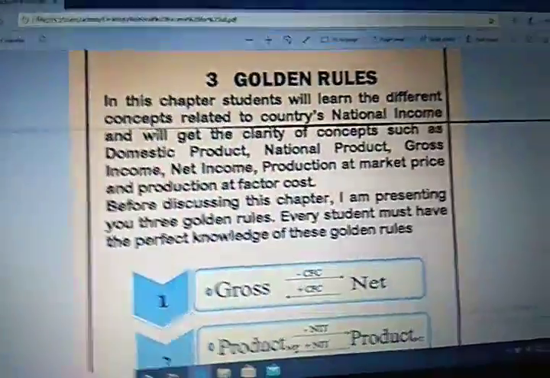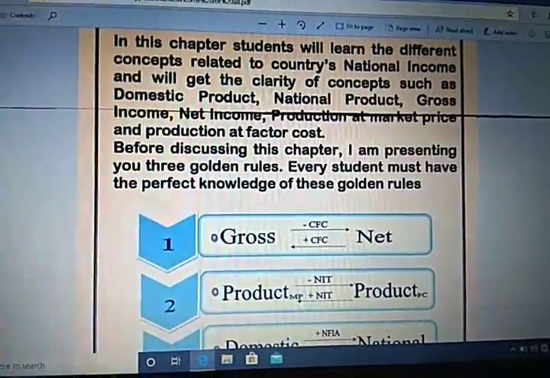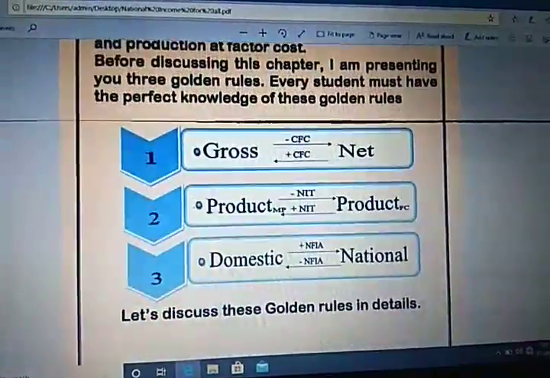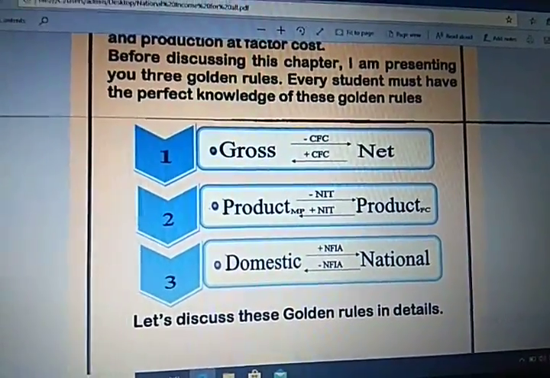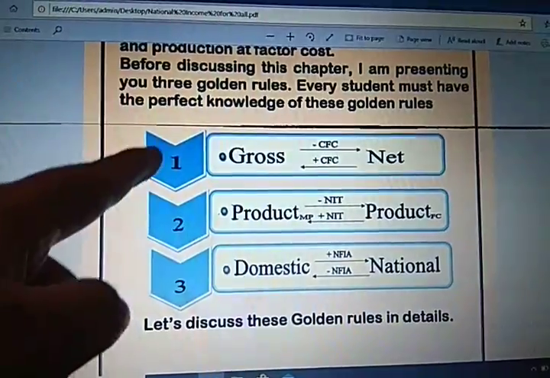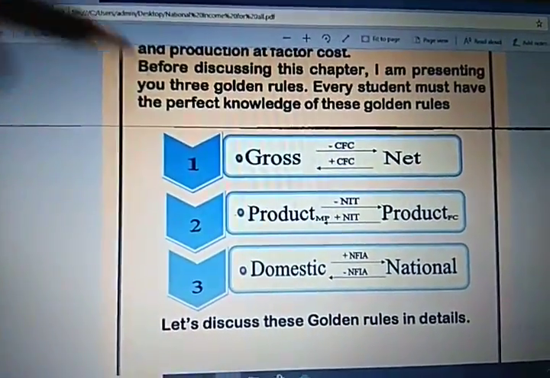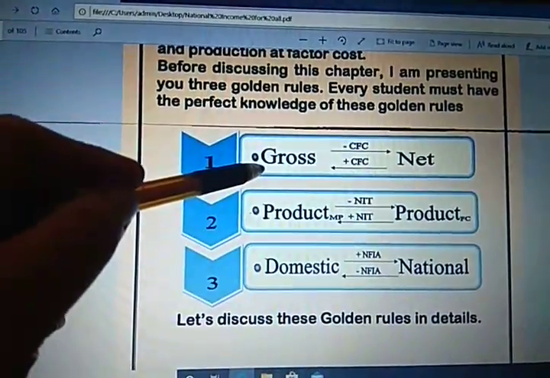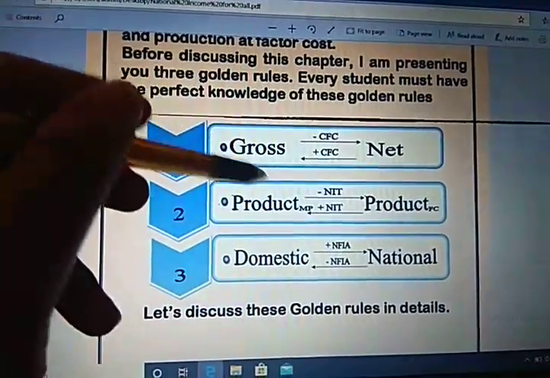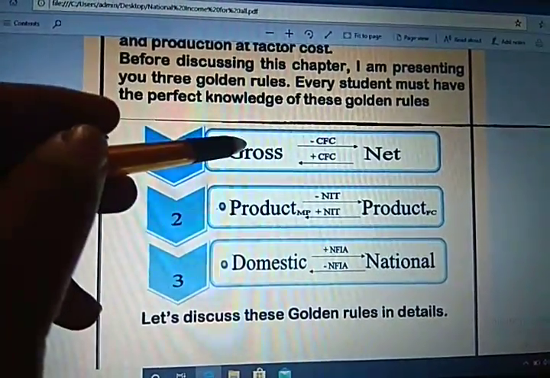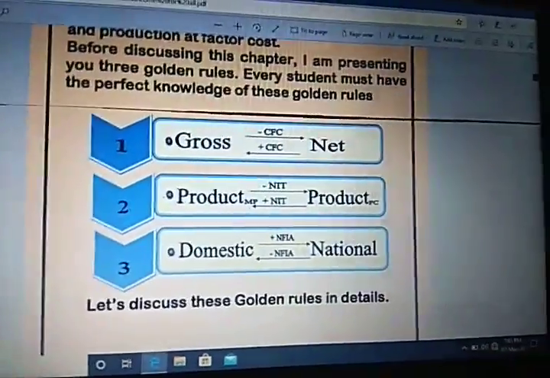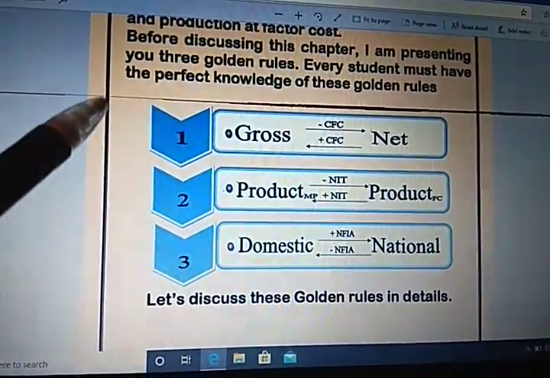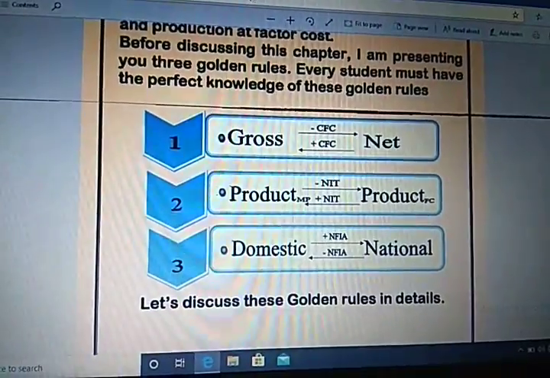So students, the first one which you can see on the screen is from gross investment to net investment, if it is given in the question. If you are asked to convert gross to net and net to gross, what exactly do you have to do? Before I explain what we are going to subtract and add here, I'm going to tell you exactly what the difference between gross and net is, with the help of an example.